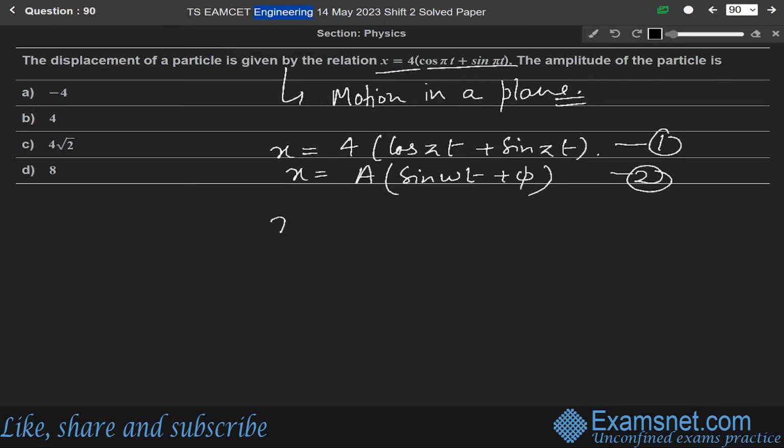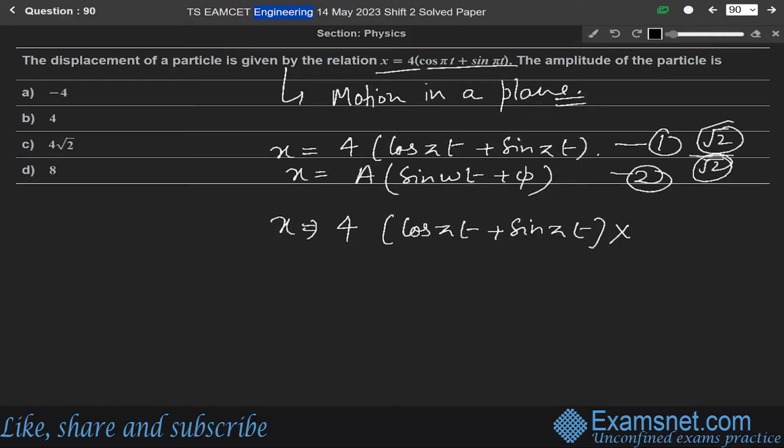So we can write x as 4 cos pi t plus sin pi t. Let us multiply and divide this by root 2 so that we can compare it with the standard equation. So root 2 over root 2.